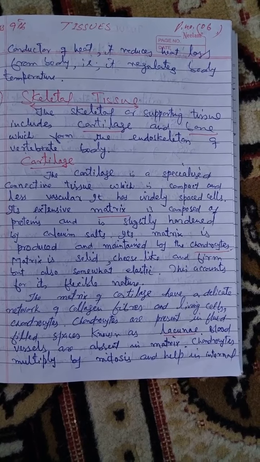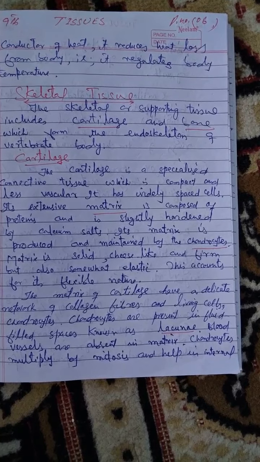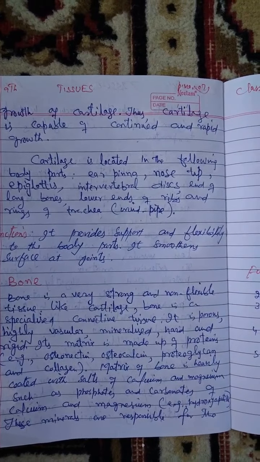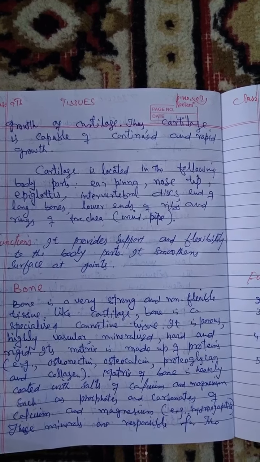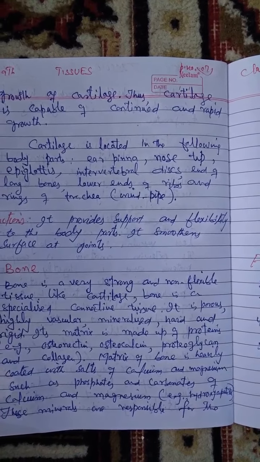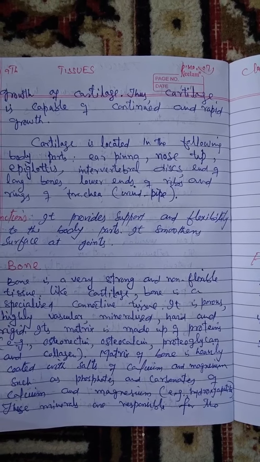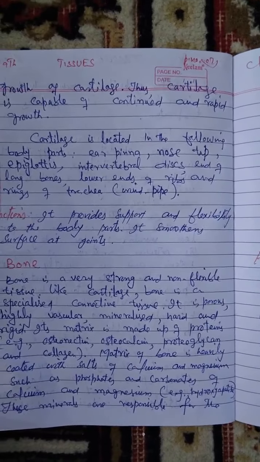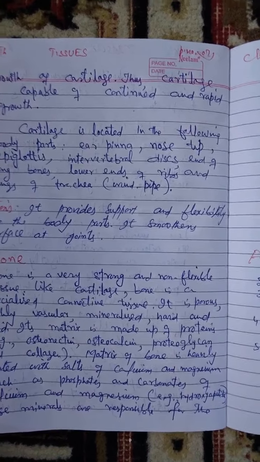The matrix of cartilage has a delicate network of collagen fibers and living cells, that is chondrocytes. Cartilage is located in the ear pinna, nose tip, epiglottis, vertebral discs, ends of long bones, lower ends of ribs and rings of trachea. Function is it provides support and flexibility to the body parts. It smooths surfaces at joints.